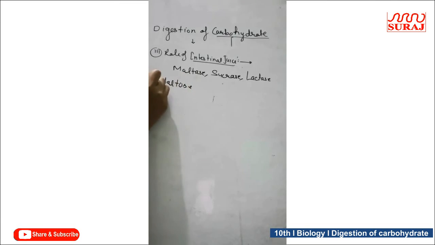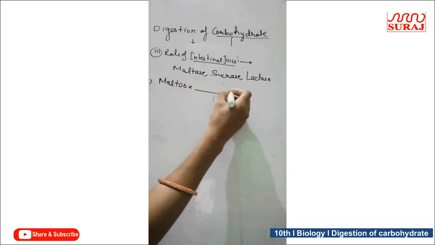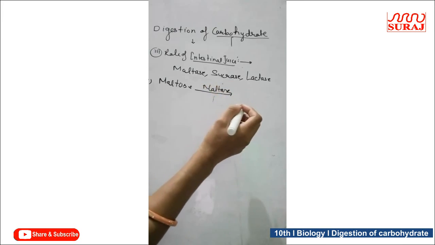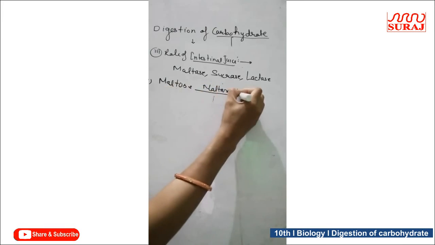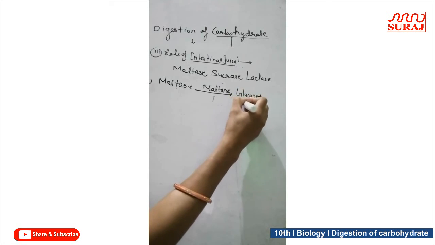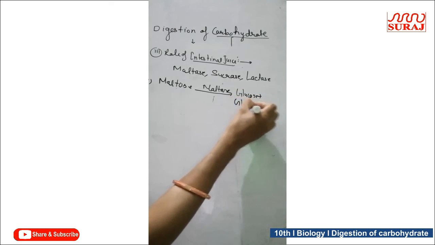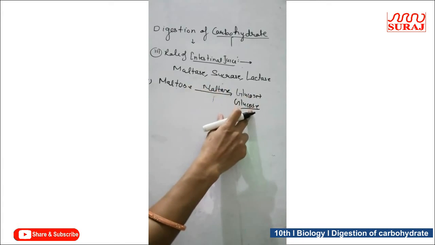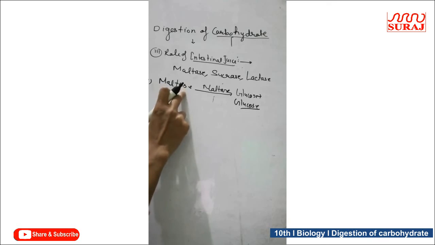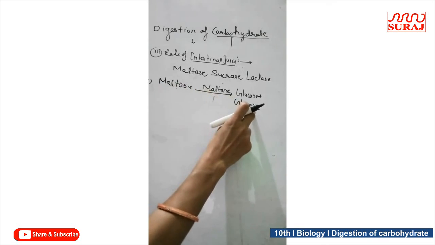First, maltose. On maltose, the enzyme maltase acts, which breaks down maltose into glucose plus glucose, and finally the starch is converted into glucose, because in the buccal cavity starch is converted into maltose, then maltose finally gets converted into glucose.